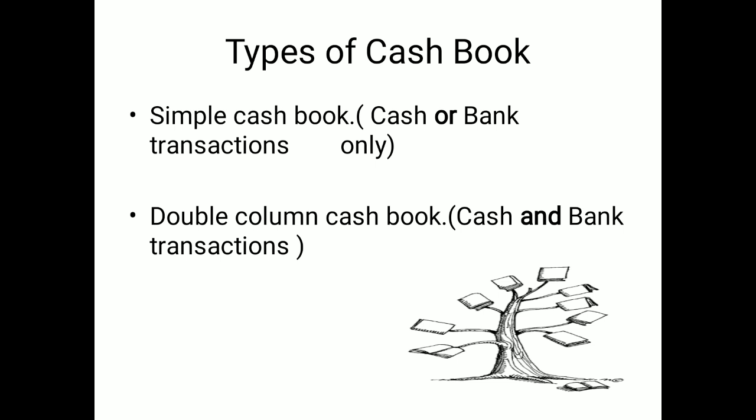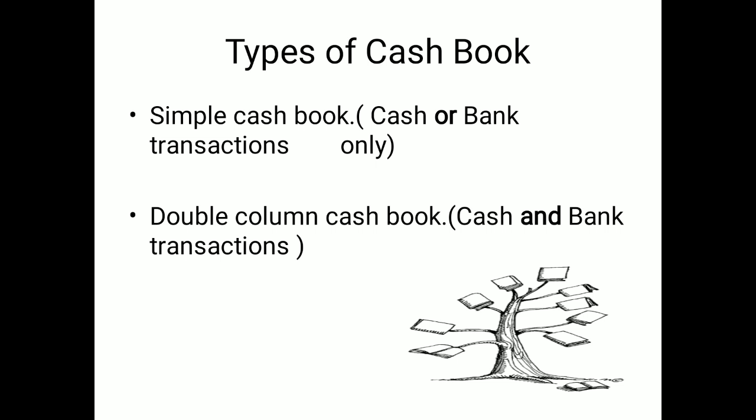Now, the types of cash book. There are two types of cash book. One is the simple cash book, and the second is the double column cash book. Simple refers to a one column cash book, and double refers to two columns related to the cash book.